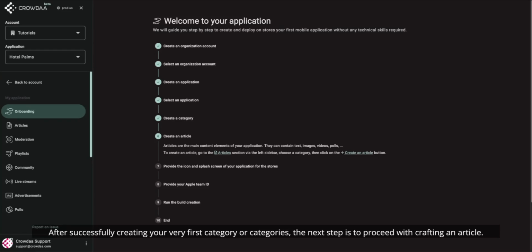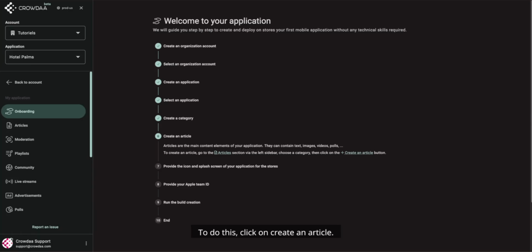After successfully creating your very first category or categories, the next step is to proceed with crafting an article. To do this, click on Create an Article.